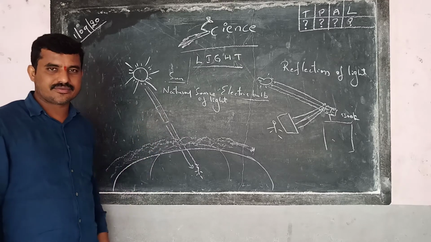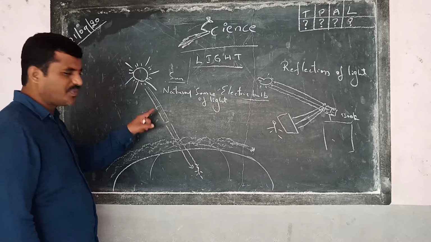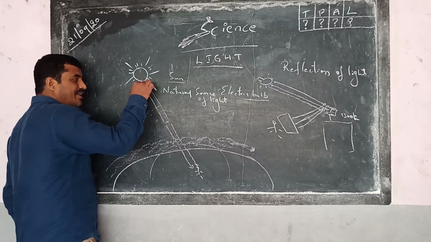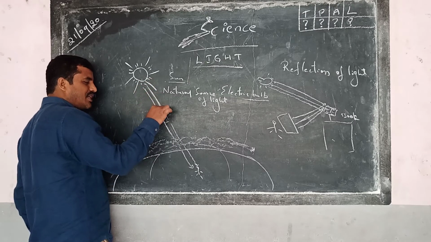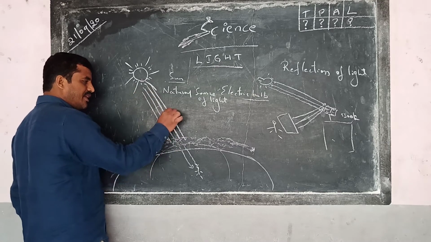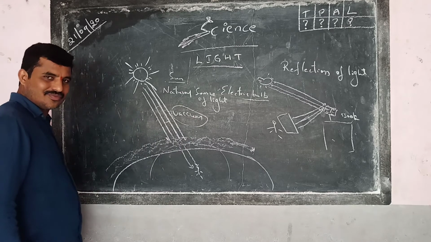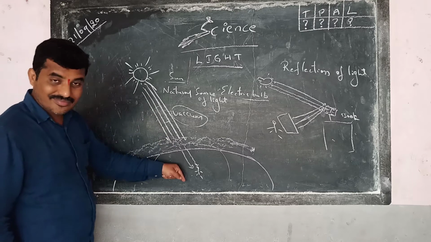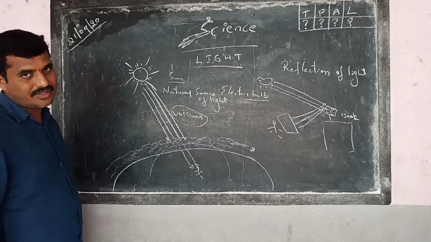Empty space. Light is traveling in that empty space also. Light is traveling from the sun to the earth, even in that vacuum, and reaching the earth. Right?